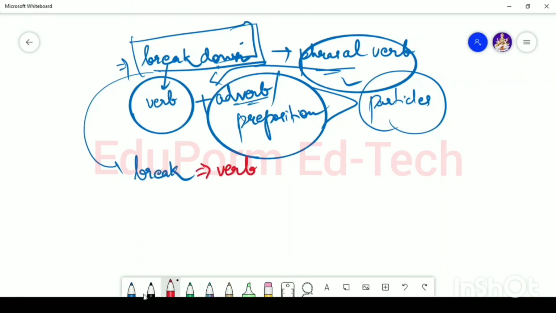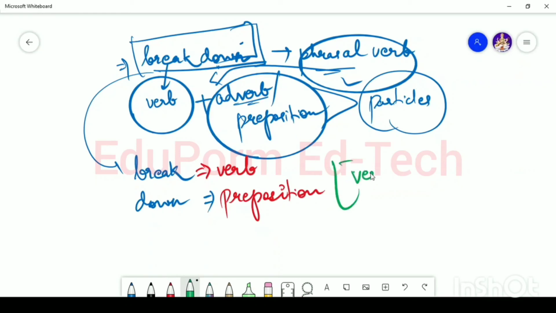a verb and down is, what is down? Down is a preposition. So that means break down is in the form of verb plus particle. And what is the particle used over here? The particle used here is a preposition.